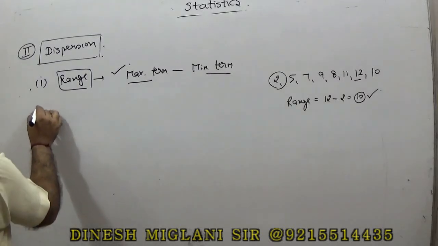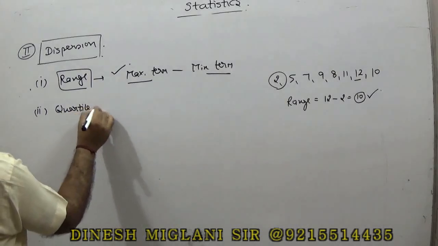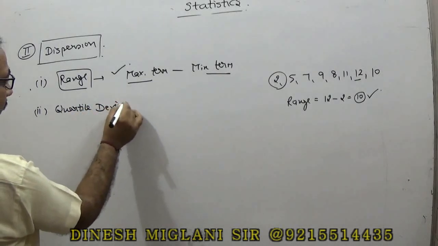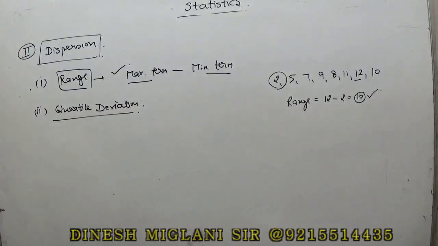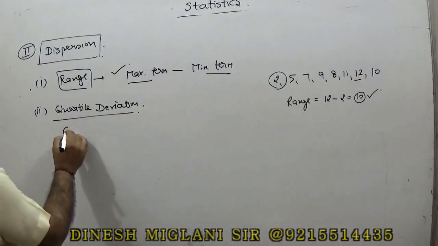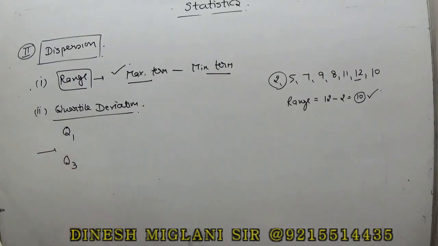Then second we have quartile deviation. Quartile deviation is basically represented by Q1 and Q3, because when I take Q2, Q2 is the median. If I take the quartile deviation, we divide the whole series into 4 parts, right? And quartile, you know, is 4. So when I say Q2, that is the median.